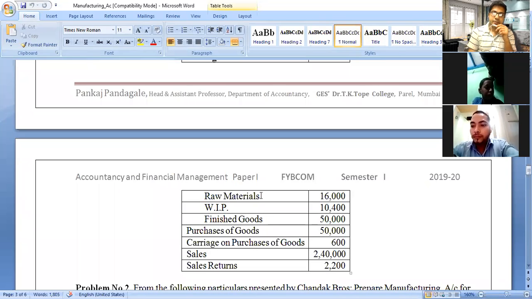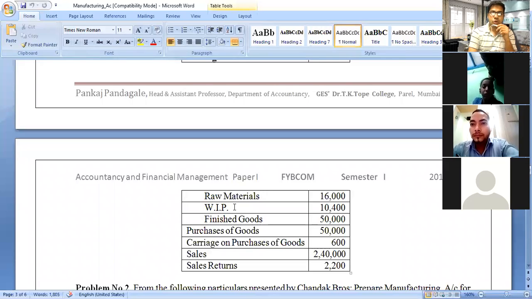It is recorded in the manufacturing account, less from raw material produced. Closing stock of WIP, closing stock of work in progress, we will record on the manufacturing account credit side.